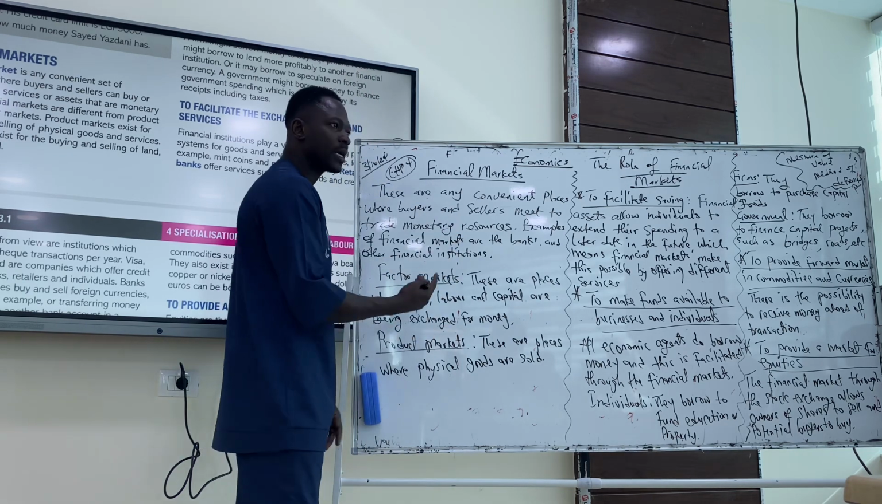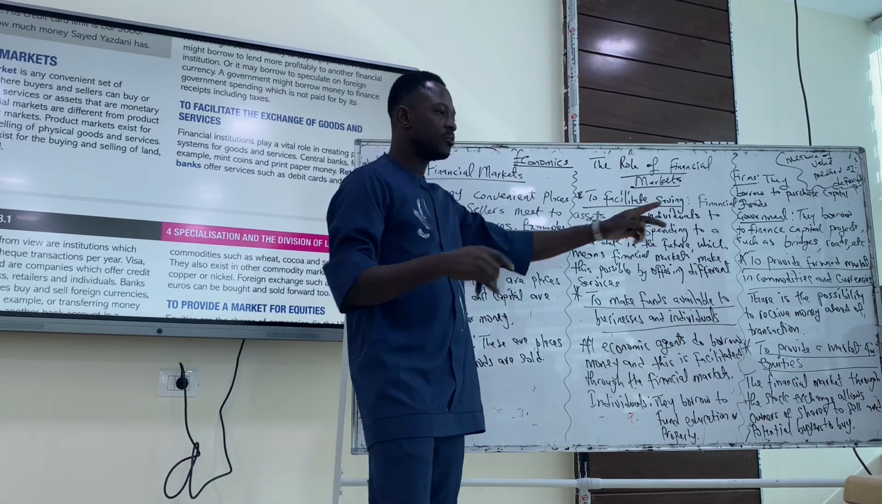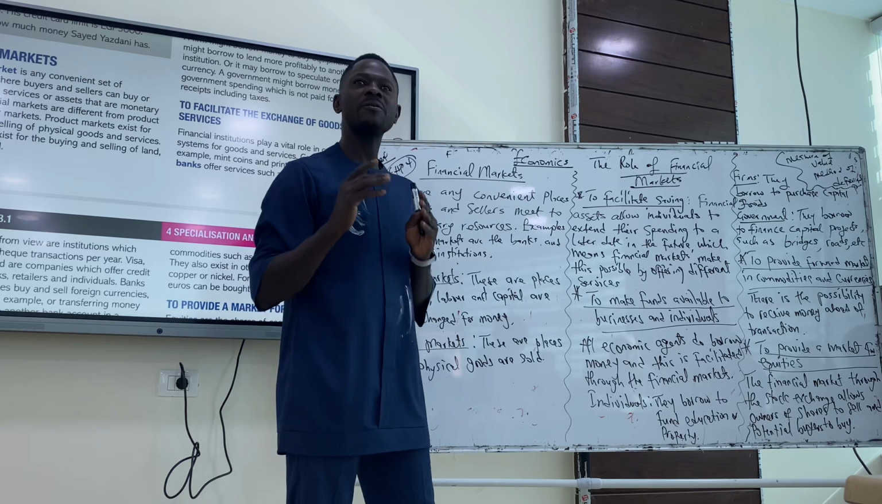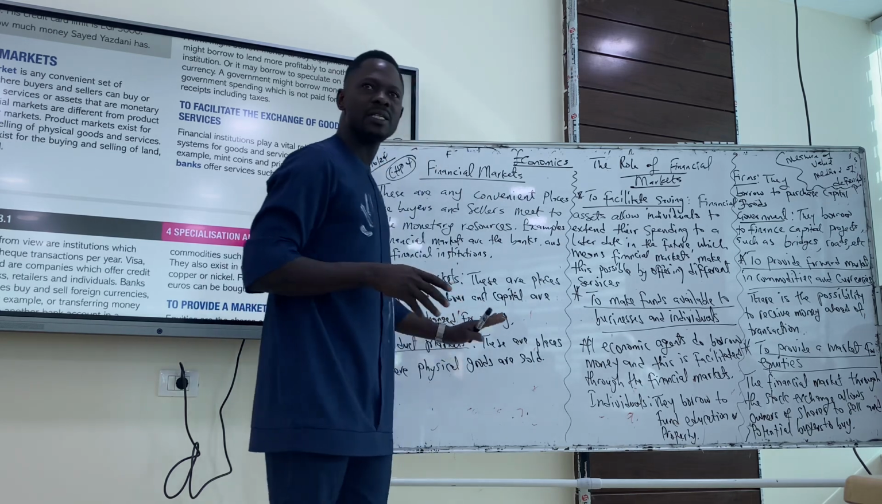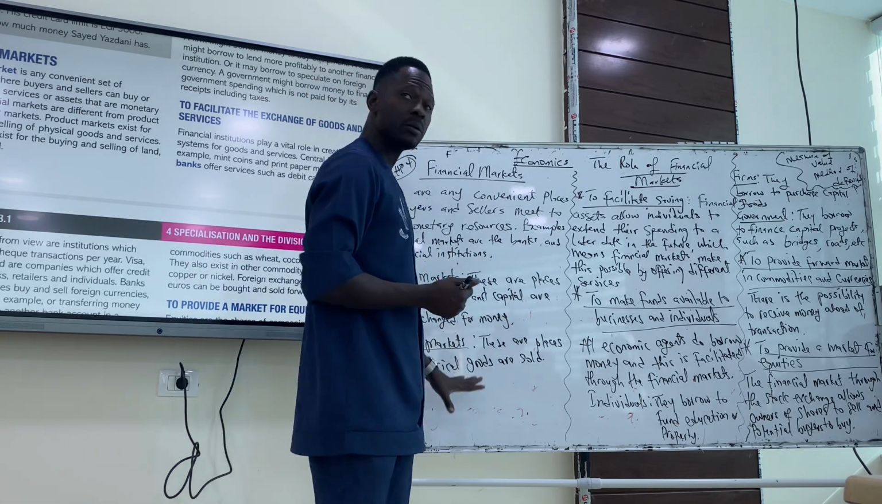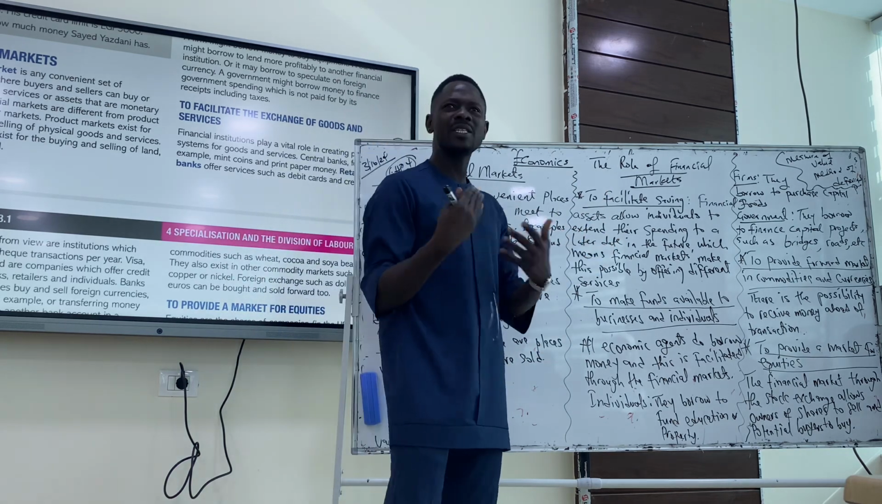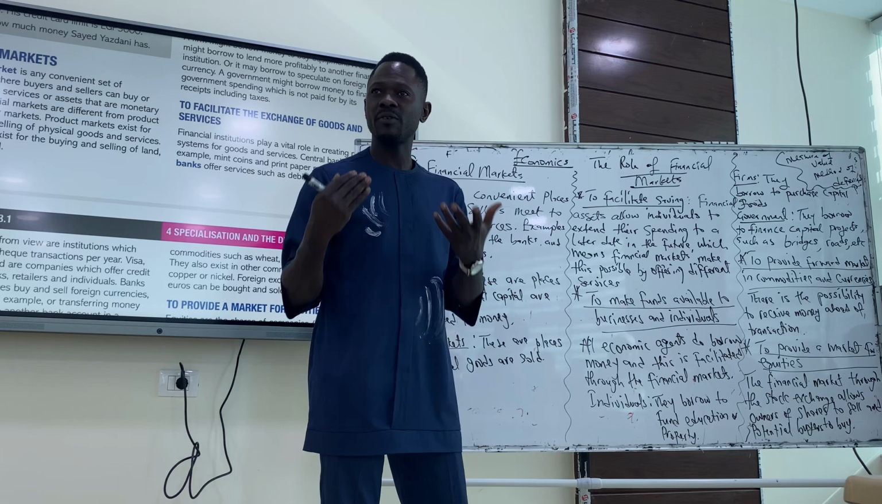Then we have the product market. This is the normal market we go to buy physical goods, like the marker, like the clothes, like whatever we need to buy. That's a product market. Is it clear? Any question up to now? No. Good, we move on. So what are the roles of financial markets? What are the importance? What are the functions of financial markets?